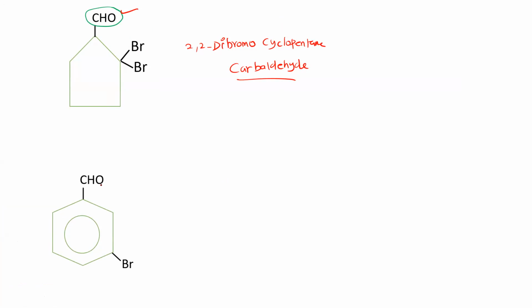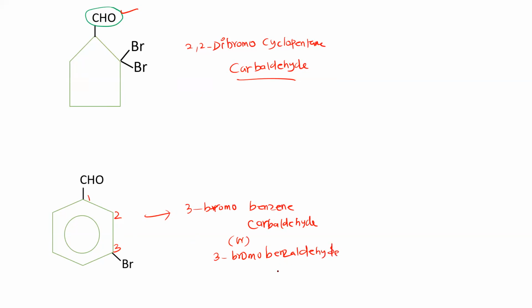Okay, and here 1, 2, 3. Then how will you name this? 3-bromo benzene carbaldehyde. Benzene carbaldehyde, or otherwise we can say 3-bromo benzaldehyde.